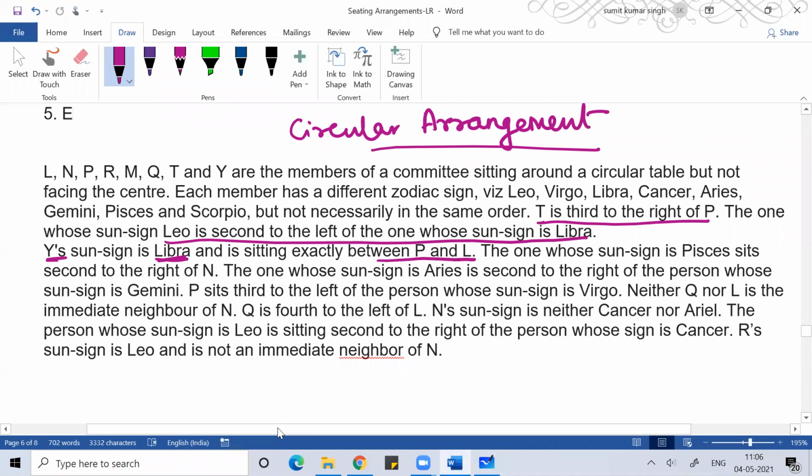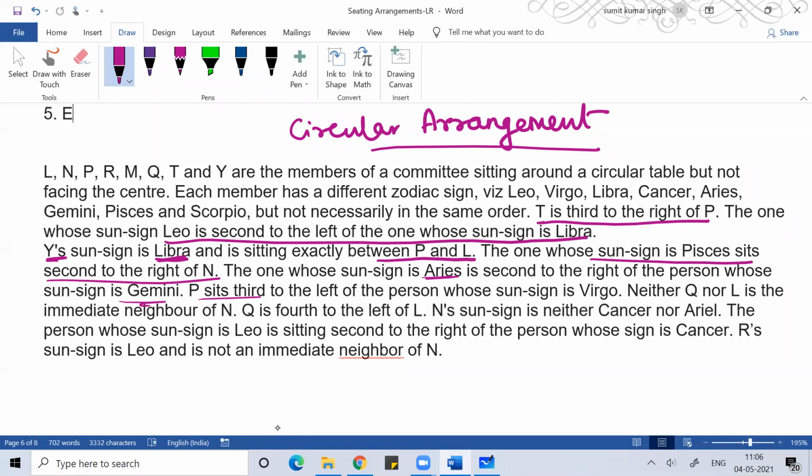Then the one whose sun sign is Pisces sits second to the right of N. I don't know where N is, so simply make a note. The one whose sun sign is Aries is second to the right of the person whose sun sign is Gemini. We have no idea about Aries, Gemini, and all that.